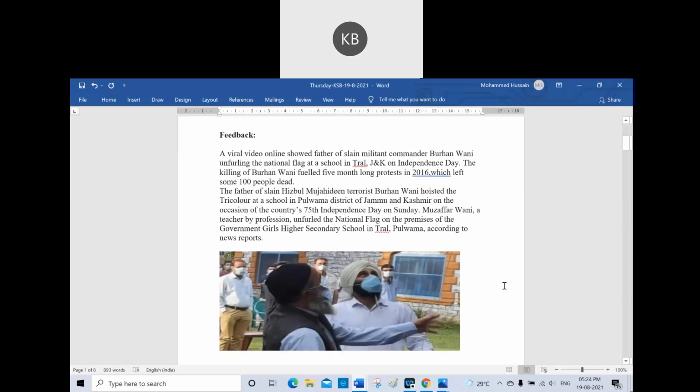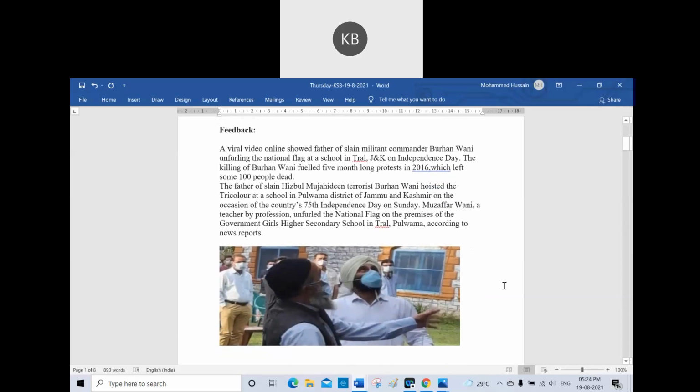This Muzaffar Wani also. A viral video online showed father of slain militant commander Burhan Wani unfurling the national flag at a school in Trial, Jammu and Kashmir on Independence Day. The killing of Burhan Wani fueled 5-month-long protests in 2016, which left some 100 people dead.